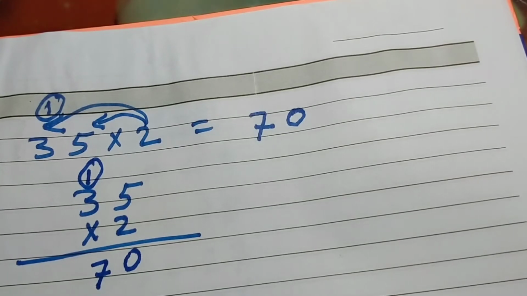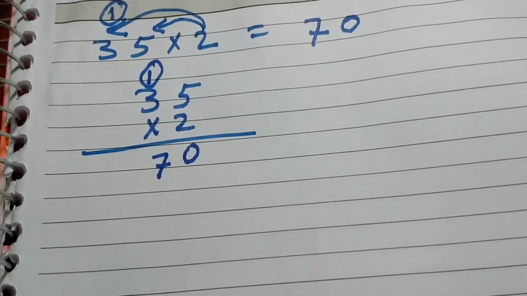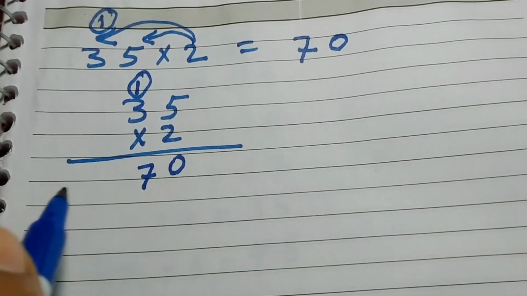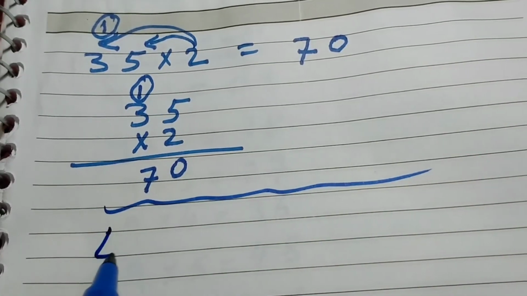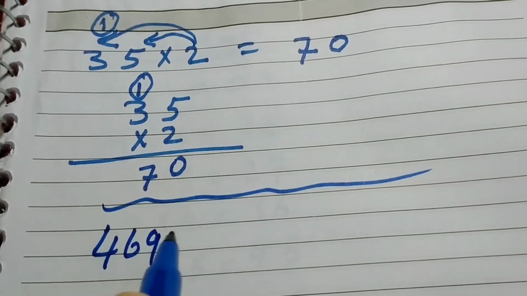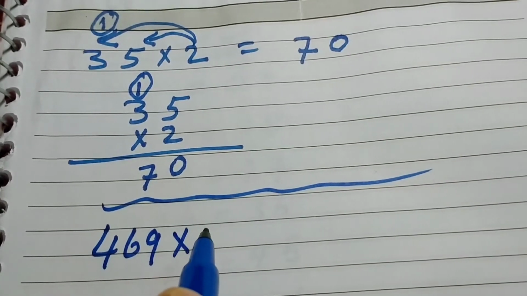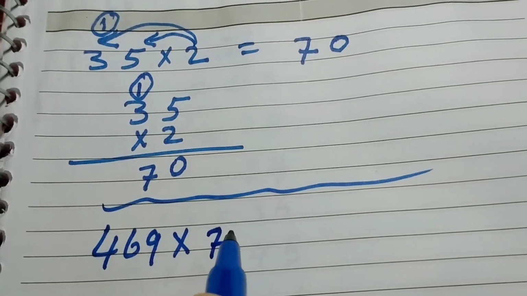Clear, my dear? Let's see the next question, a 3-digit number multiplying with a 2-digit number. 469 multiply 73.